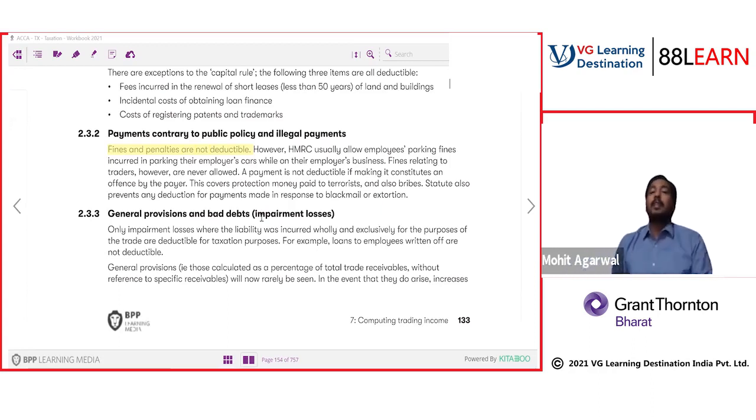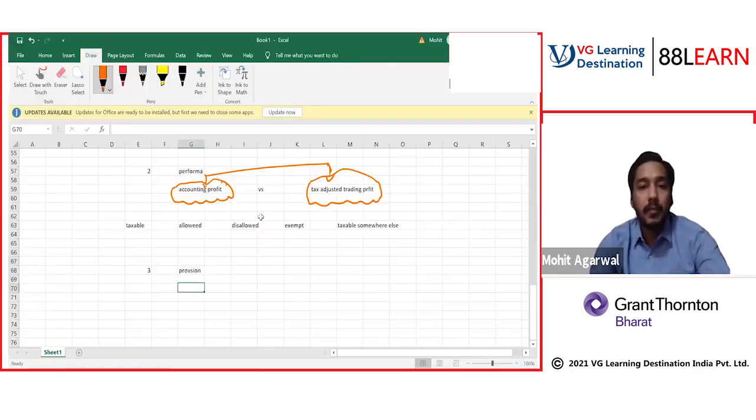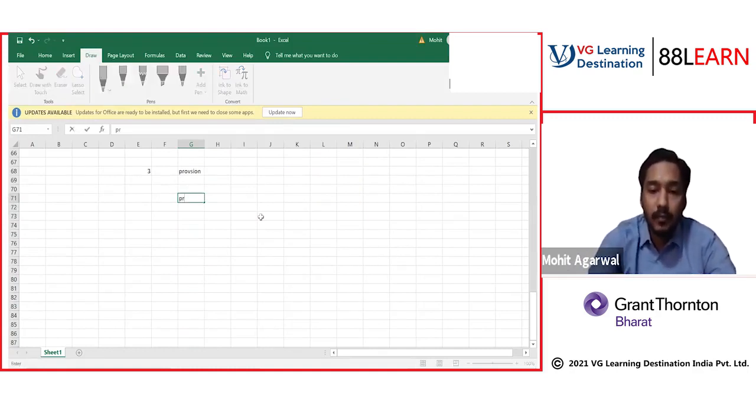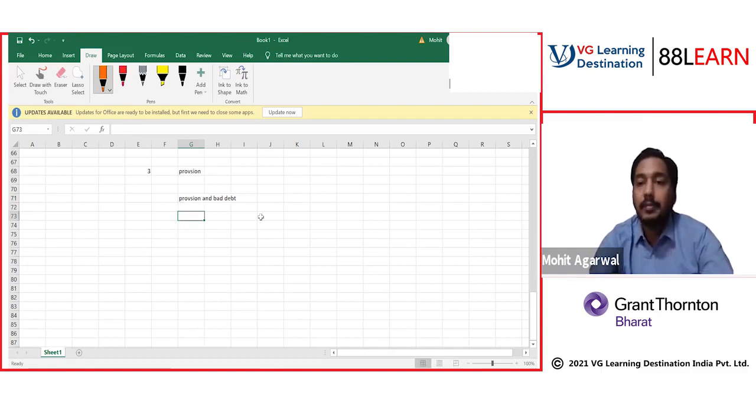Can any one of you explain this provision, general provision and bad debt? What is this provision talking about? I want to make a summary of this provision, provisions and bad debts. Tell me.